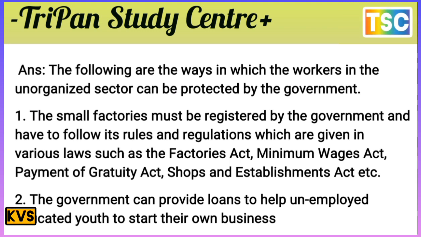And second here, the government can provide loans to help unemployed educated youth to start their own business.